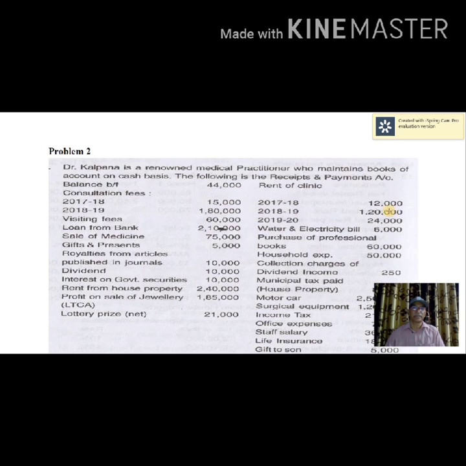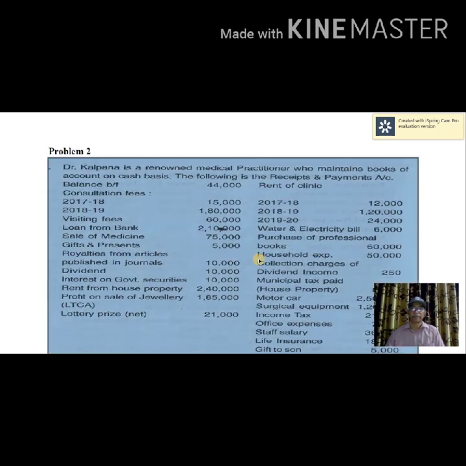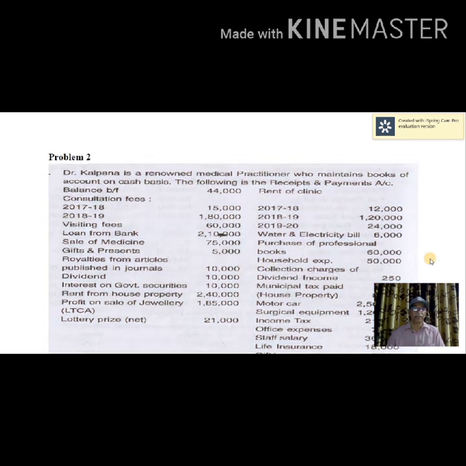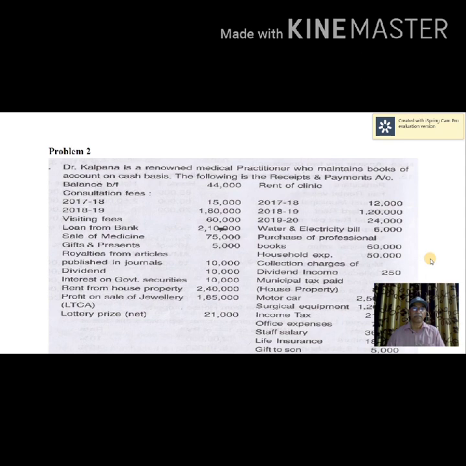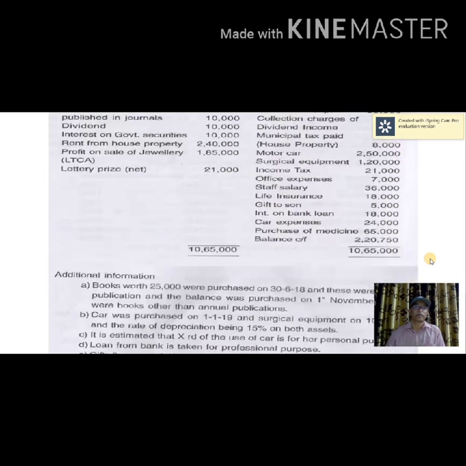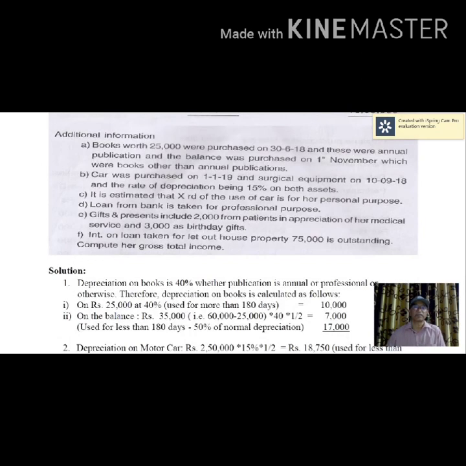First, let us see the additional information given there. Books worth rupees 25,000 were purchased on 30th June 2018. That means books are used in the business for a period more than 180 days.